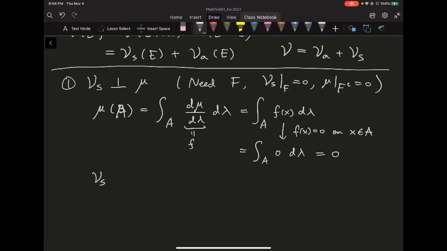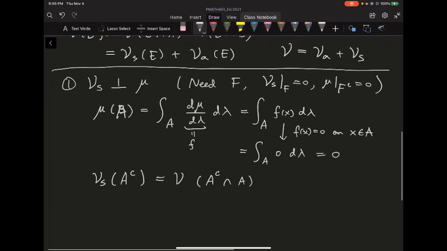And to show nu_S and mu are mutually singular, I just need to show nu_S is equal to 0 on A complement. Well, that's really easy. By definition, nu_S of E is nu of E intersect A. So it's the nu measure restricted to A. So on the A complement, it's nu of A complement intersect A, but that's just the empty set, which has measure equal to 0. So nu_S and mu are supported on different sets. One is on A and one is on A complement, so they're mutually singular.